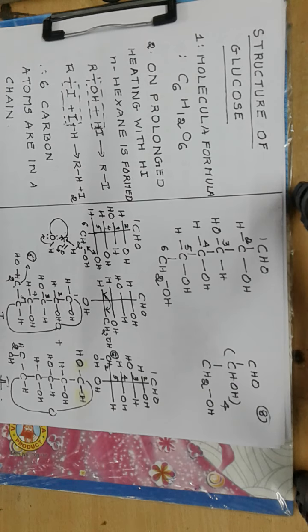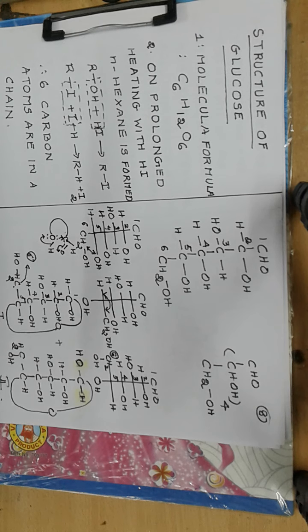Now coming to the structure of glucose. You are given a compound whose formula is unknown, whose structure is unknown. Then if you are given an unknown compound, you first find out its molecular formula. Now the molecular formula of a compound can be found by determining the percentages of various elements in a molecule, and then finding out its molecular weight or molecular mass, and then we can find out its molecular formula.